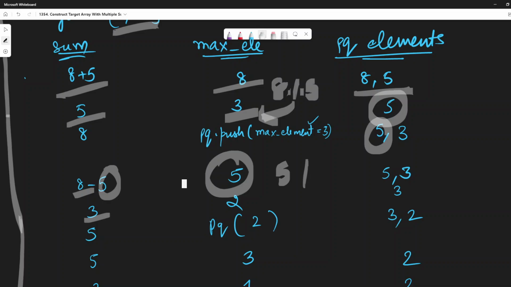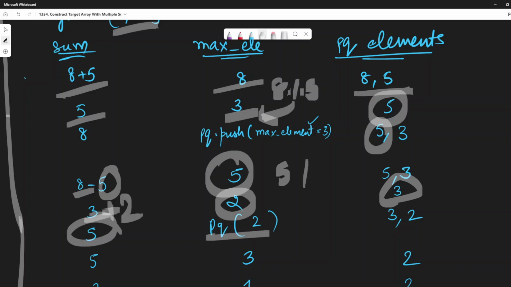Right? After that, as we had already popped out 5, we now have 3 in our priority queue, and the maximum element becomes 2. Then we add this 2 to the sum, so it becomes 5, and the priority queue gets 2 because it is not equal to 0, so 3 and 2 are there.